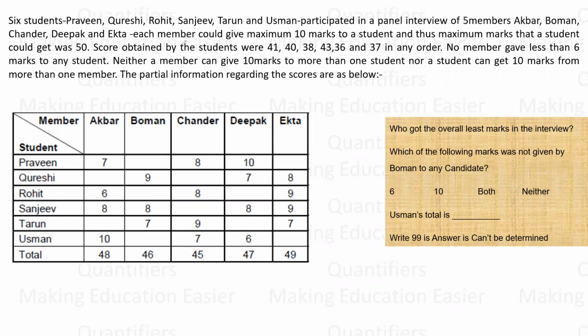So ABCDE. Each member could give a maximum of 10 marks to any student, and the maximum marks a student can get is 50. So if 10 are given by all, 50 is the total marks got by Parveen, hypothetically. Scores obtained by the students were 41, 40, 38, 43, 36, and 37 in any order. Interesting scores. No member gave less than 6 marks, so the scores lie between 6 and 10.